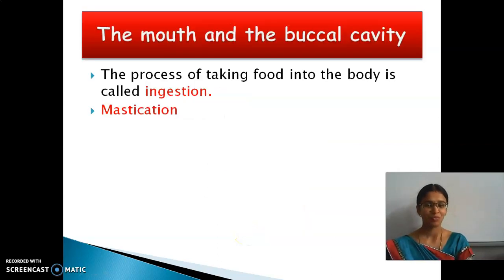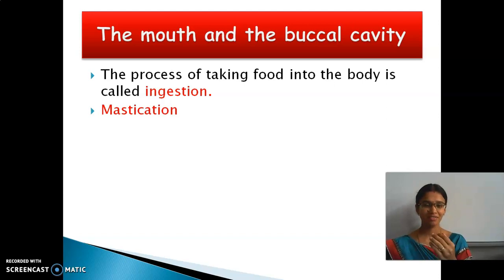Yes? Yes. So what is the first part which is involved there? Mouth or the buccal cavity. So what is there? We have teeth, tongue, and then salivary glands. The salivary glands are there in the mouth. So what do they do? These salivary glands secrete saliva. So I said, physical digestion takes place in the mouth, a physical process, and then a chemical process. Breaking down the food with the help of the mouth, that is the teeth, is called physical digestion. And then chemical digestion takes place in the stomach and the small intestine.